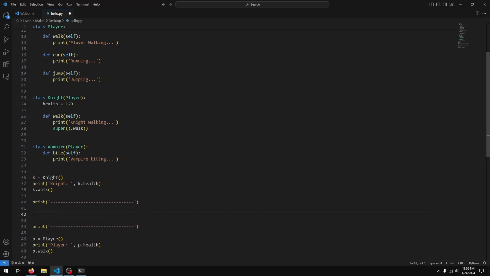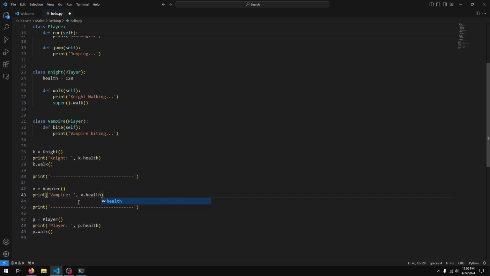So that's v equals vampire, and we'll print the vampire's health, v.health, and we'll run the walk method and the bite method. Okay, just clean this up a bit so that it prints nicer on the console.